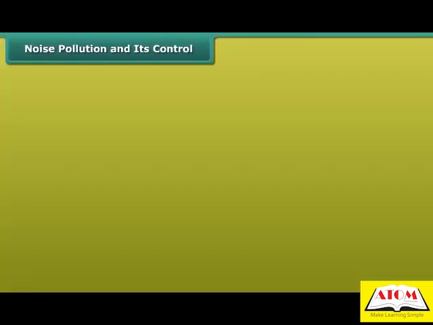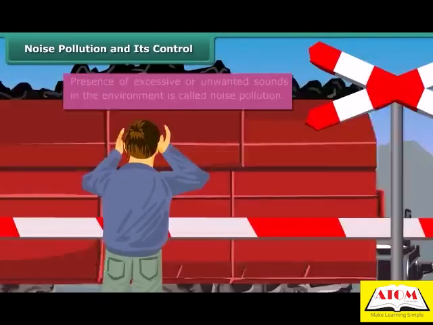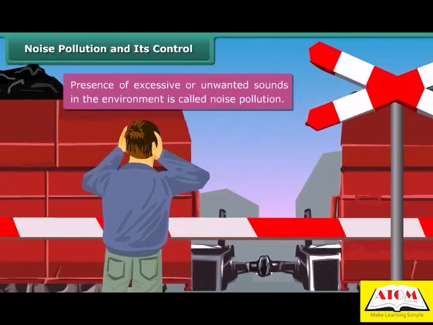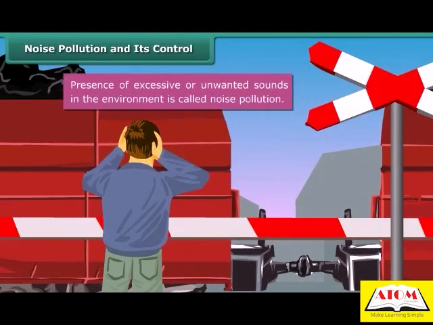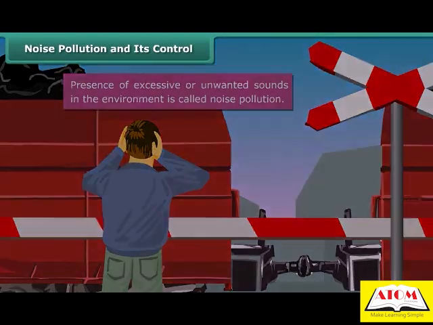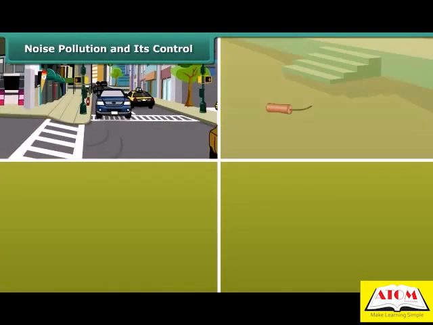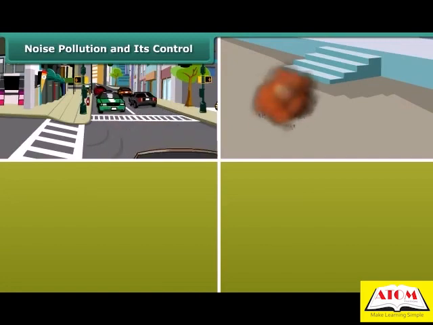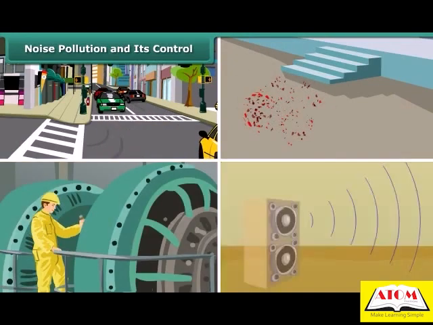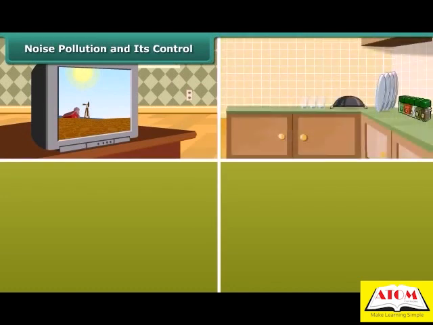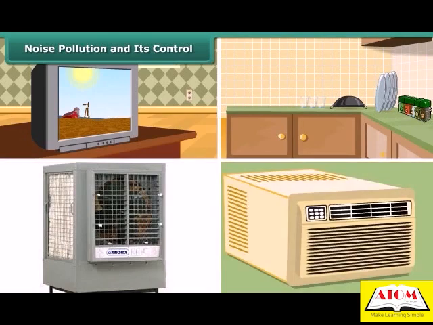Noise pollution and its control. Presence of excessive or unwanted sounds in the environment is called noise pollution. The major causes of noise pollution are sounds of vehicles, explosions including bursting of crackers, machines, loudspeakers, etc. Television and transistor radio at high volumes, some kitchen appliances, desert coolers, air conditioners all contribute to noise pollution.